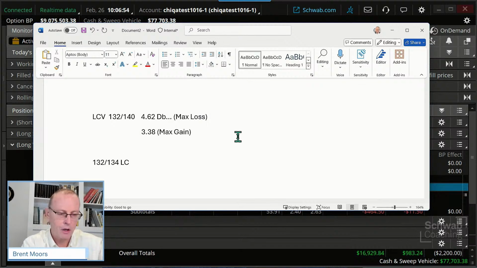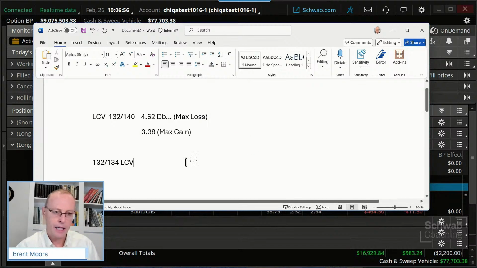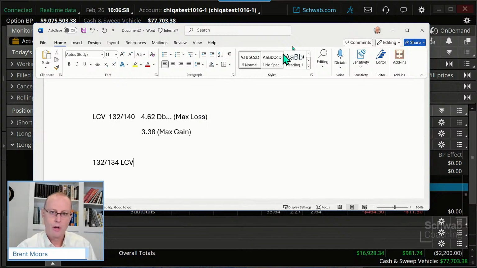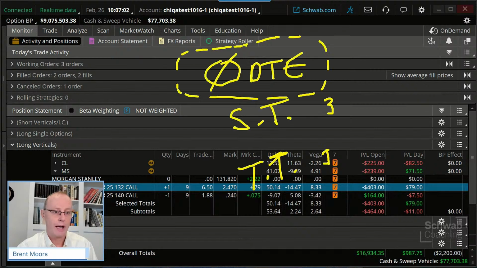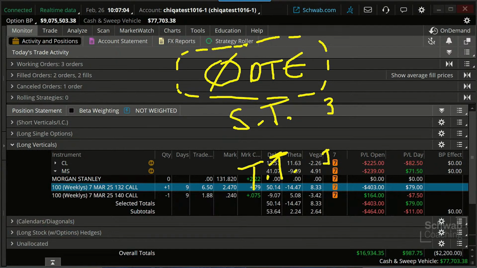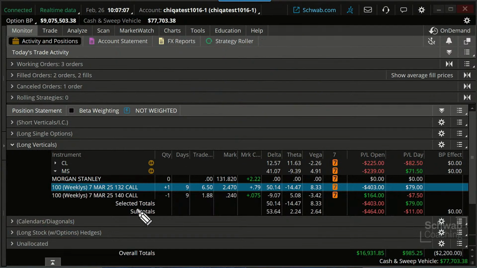So I'm going to keep it in the long call vertical realm. I'm going to keep it bullish, but what I'm going to do is shift this. I'm going to take this 140 call, which right now is not worth much.